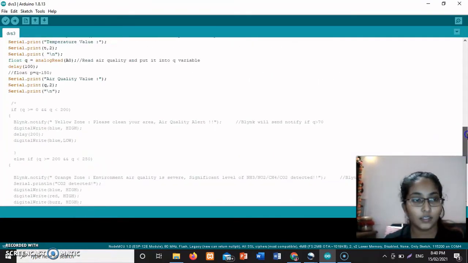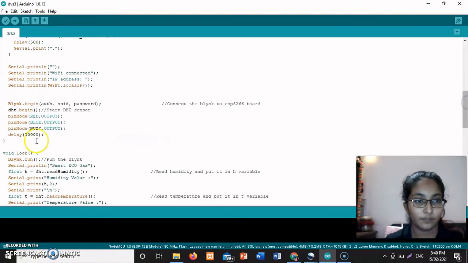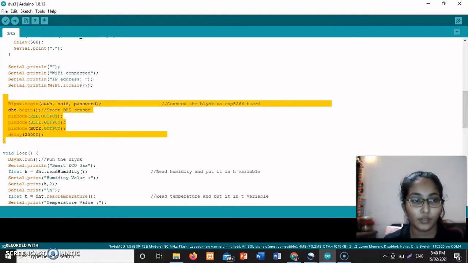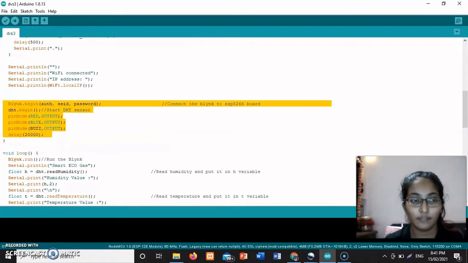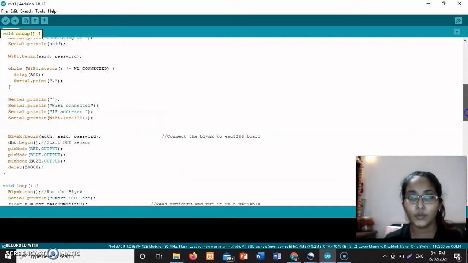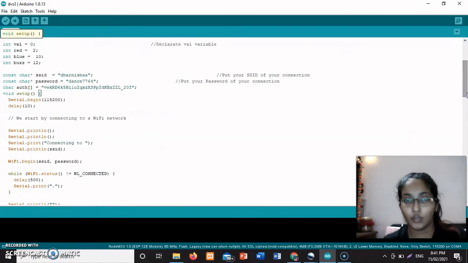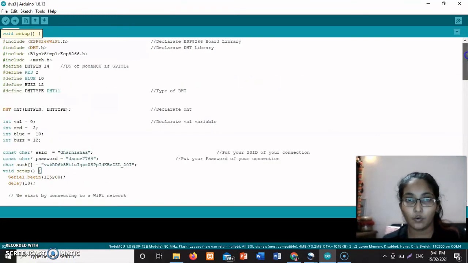And next is this one. This blue input and red input for the sensor, how your DHT11 will sense the temperature and humidity as well. So when you're doing your coding, make sure you connect with your Blynk app as well as your Wi-Fi password and Wi-Fi name, and I will attach my coding in the appendix as well.